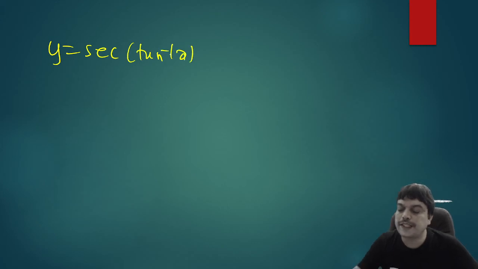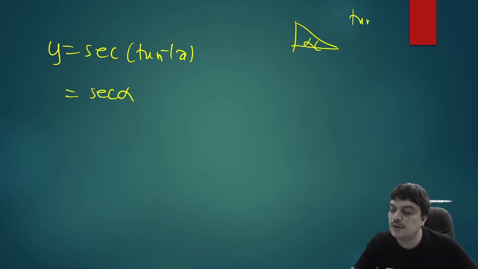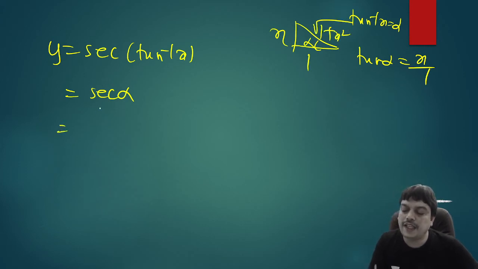What we can do, just make a small triangle and mark alpha. Suppose I took tan inverse x equal to alpha, that means tan alpha is x. x is x by 1, so opposite is x, adjacent is 1. By Pythagoras theorem, you have root of 1 plus x square here. So if secant alpha is to be found, how do you write secant alpha from the diagram? Hypotenuse by adjacent, by 1. So root of 1 plus x square is the value of y.